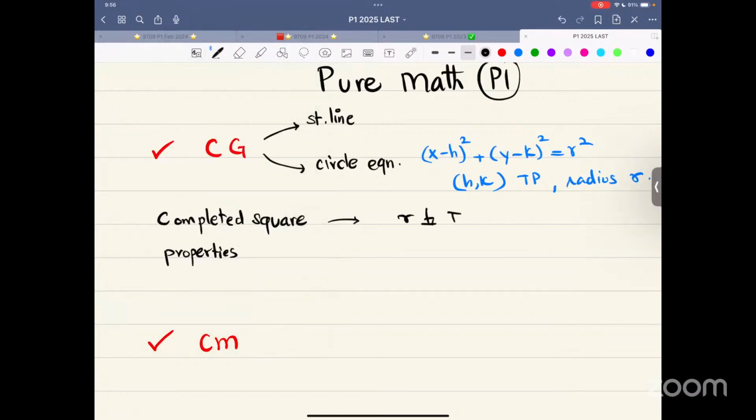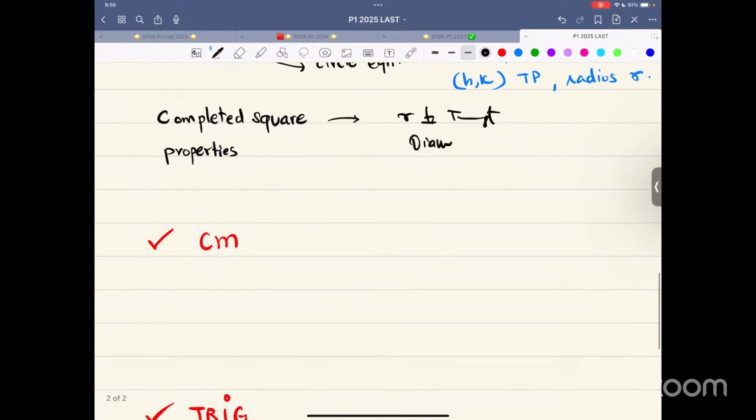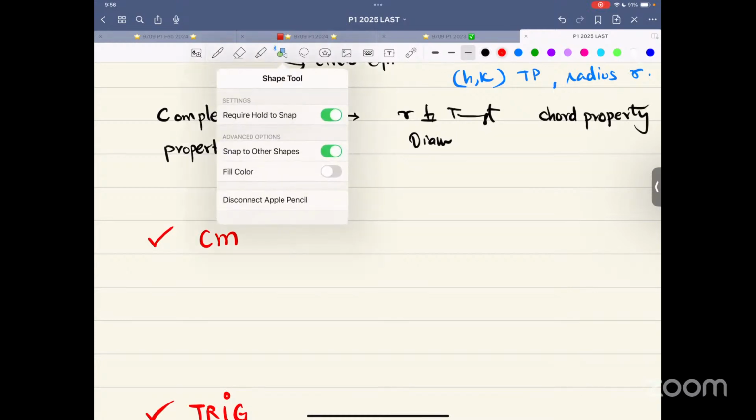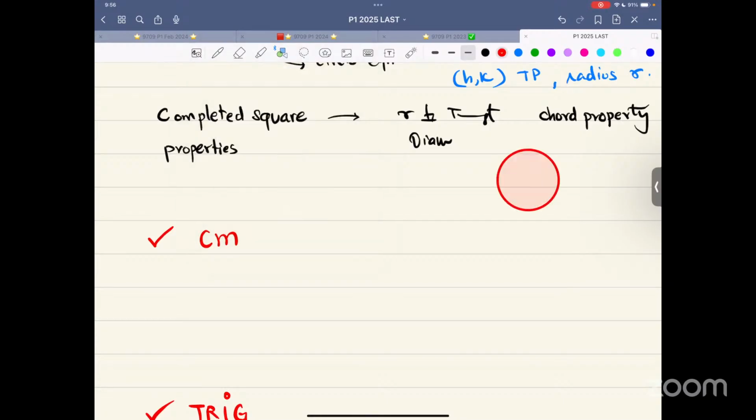Radius is perpendicular to tangent. Something about diameter. There is a chord property that is very, very useful. What is that chord property? That chord property is, if there is a circle and I have drawn a line like this, and I have drawn another line like this, these two lines are called chords. So let me label it.